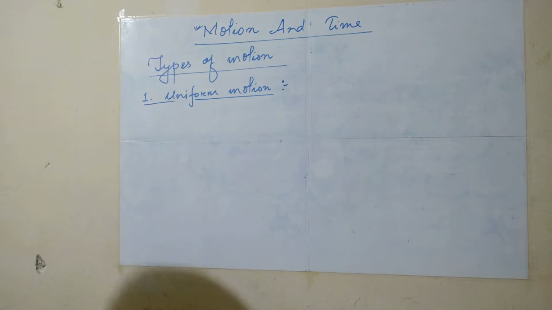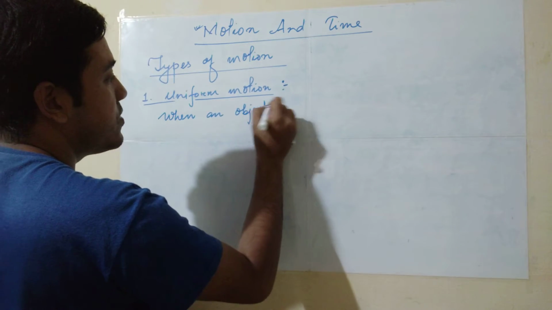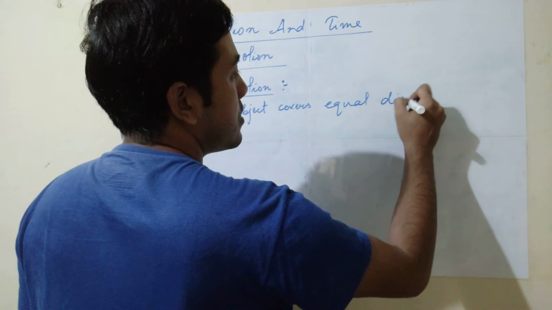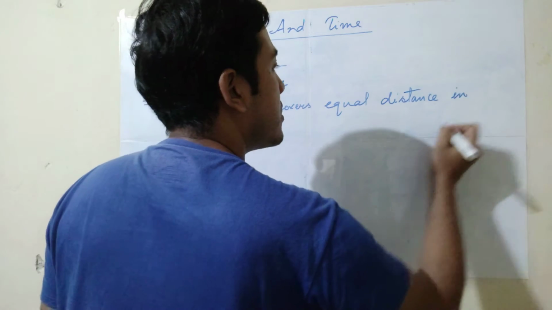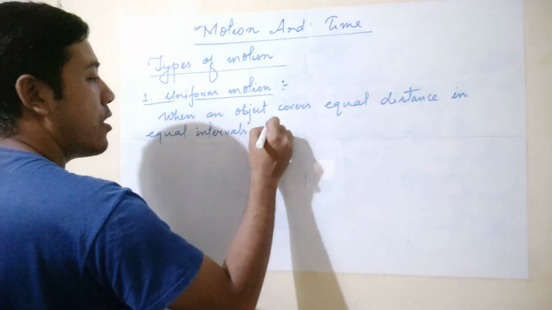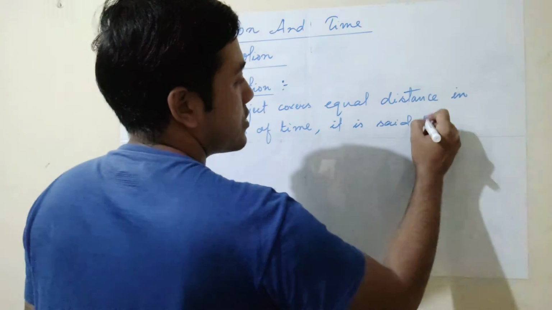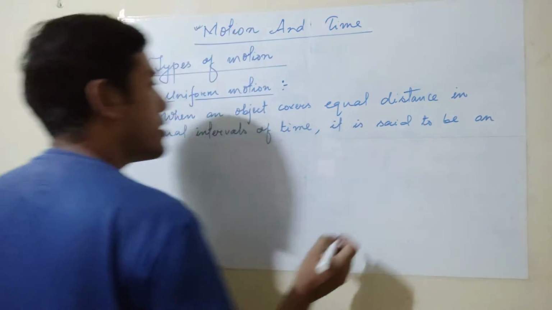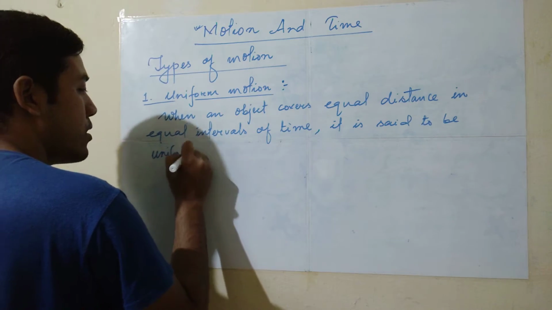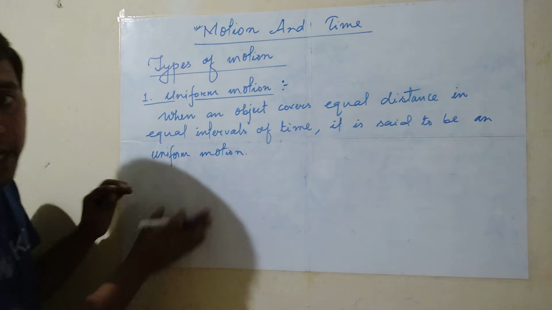What is this uniform motion? When an object covers equal distance in equal intervals of time, it is said to be uniform motion. And to understand uniform motion better, I will explain in terms of the graph.